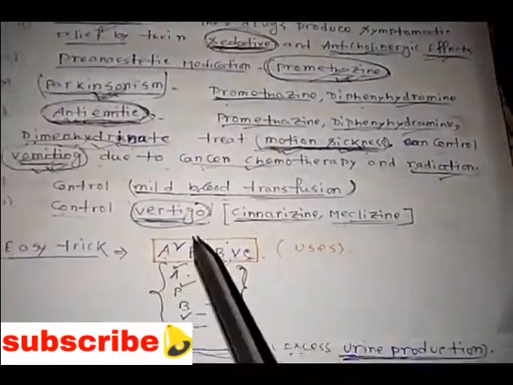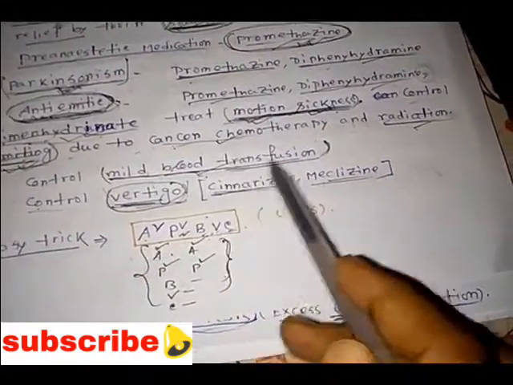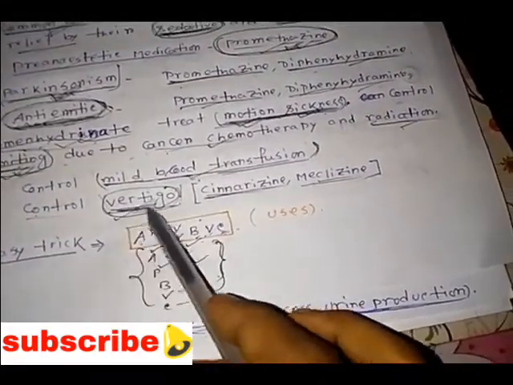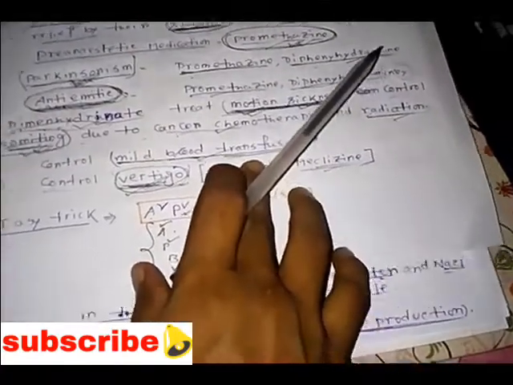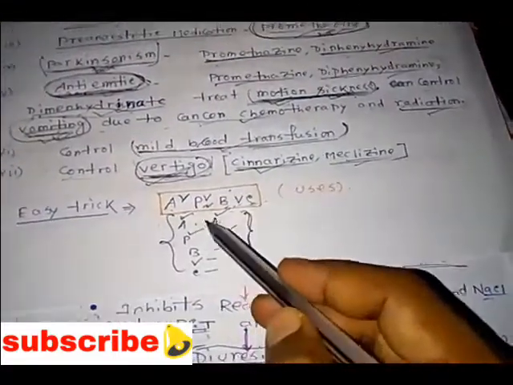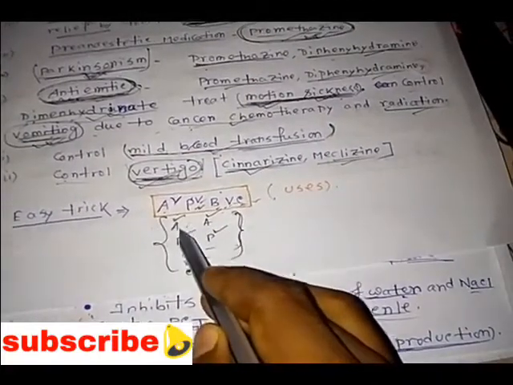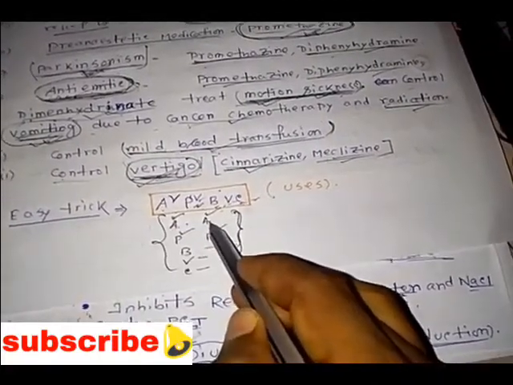I have also told you about vertigo. Vertigo is the sensation of rotation or movement of oneself, meaning the person feels the surroundings moving. Because of that, nausea and vomiting can also appear.